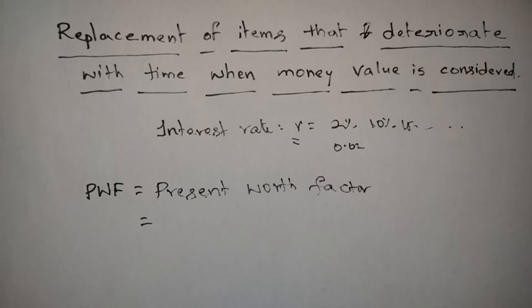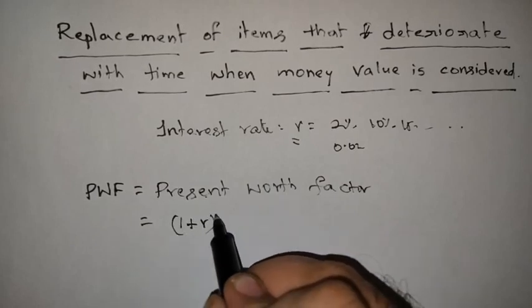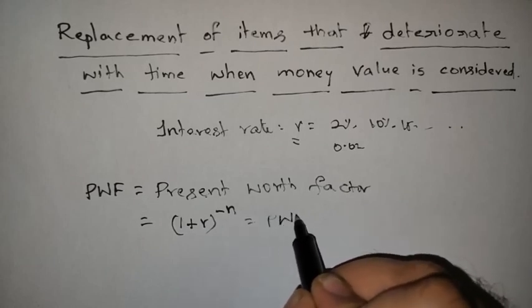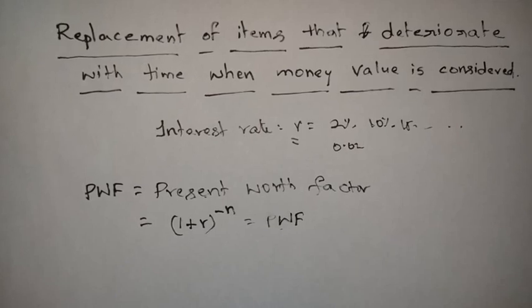It is calculated using the formula (1 plus r) whole power minus n, which equals PWF, the present worth factor.